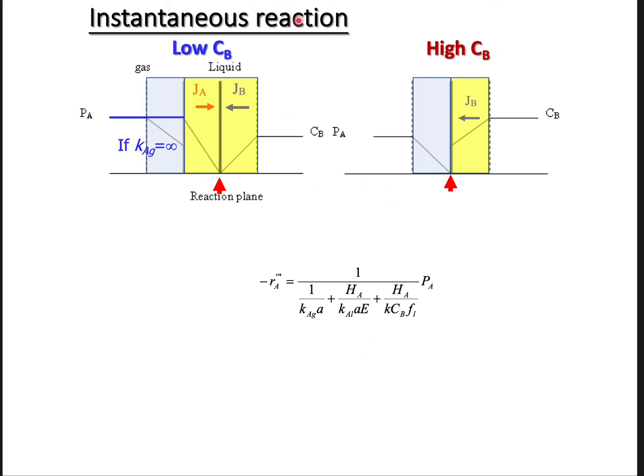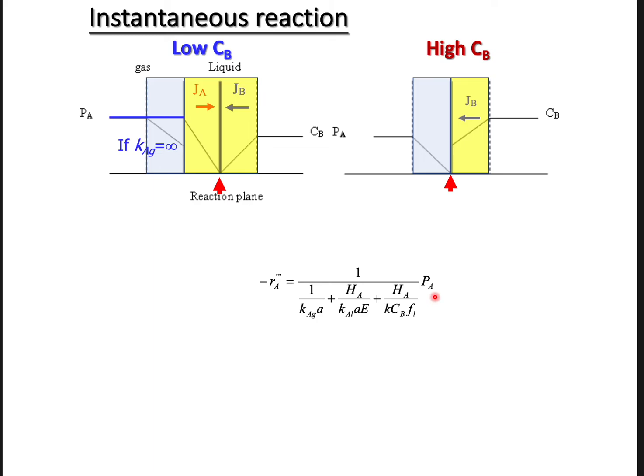For instantaneous reaction, because the reaction in the liquid film is very fast, A does not have a chance to enter the bulk liquid. So the molecule A will be completely consumed at the reaction plane in instantaneous reaction.